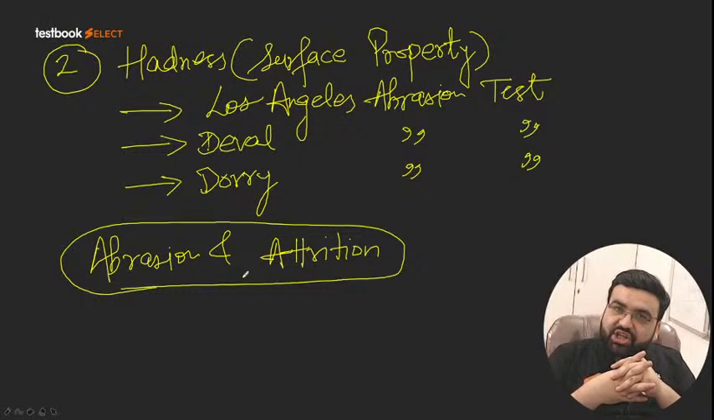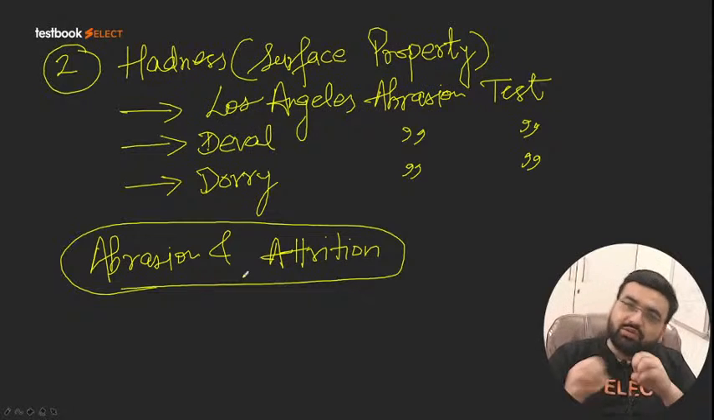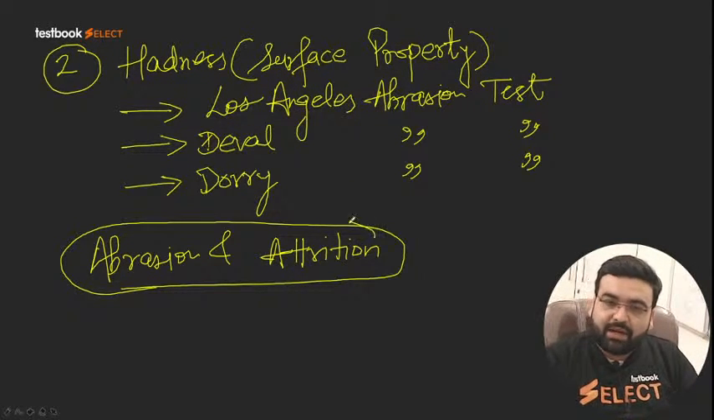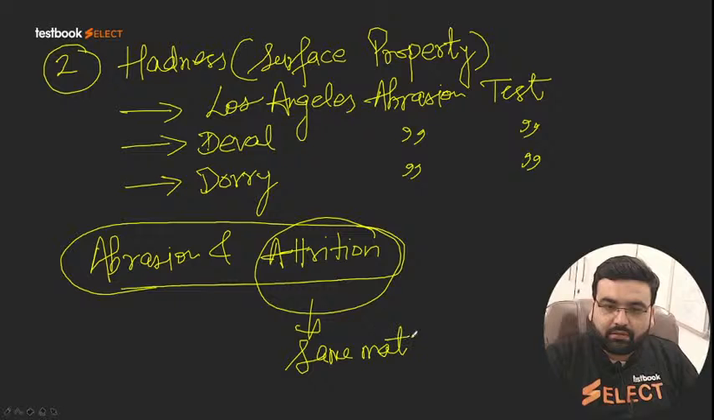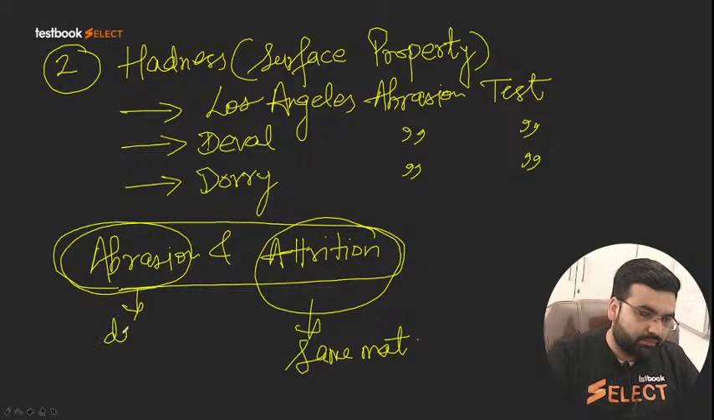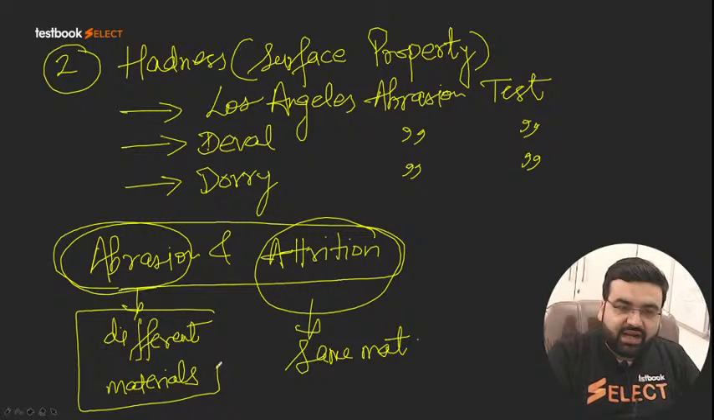Now, what is attrition? If the same particles collide with each other and do something to the surface, that is called attrition. So attrition is between the same particles or the same material, and abrasion is between different materials. So that is what abrasion is, and that is what attrition is.